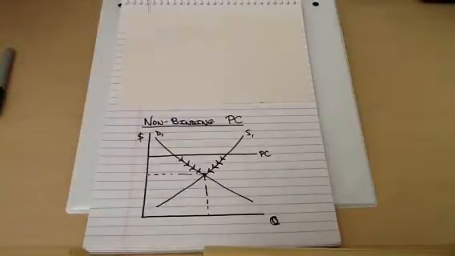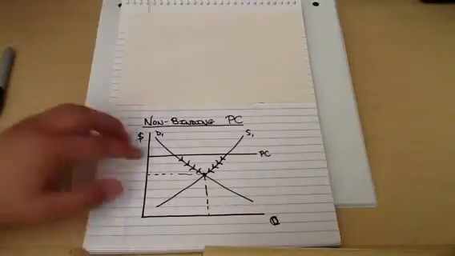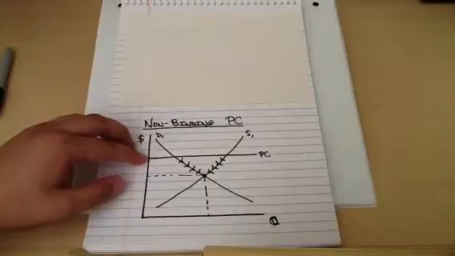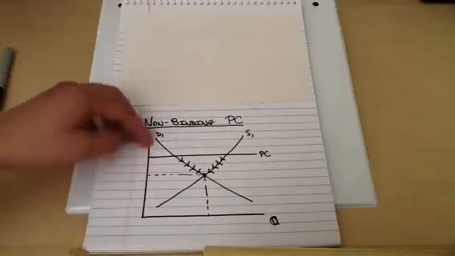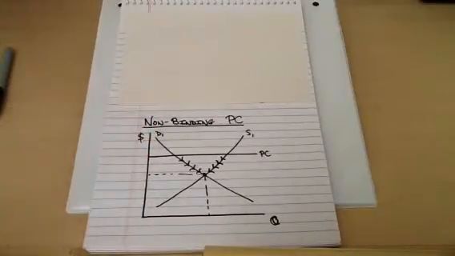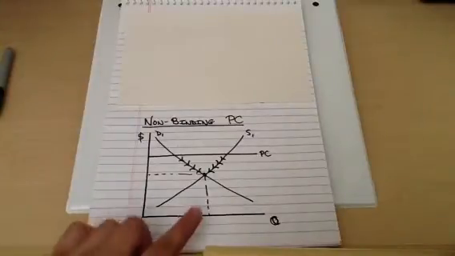This is a non-binding price ceiling. As I mentioned before, a price ceiling is non-binding when it's placed above equilibrium, and the exact same thought process and intuition holds here. A price ceiling stops a price from rising, but in this situation, we're not really worried about the price rising. It's not going to fall further out of equilibrium naturally. Markets will naturally tend towards an equilibrium. So in this case, the thought process, while it's the same structure, is a little bit backwards.